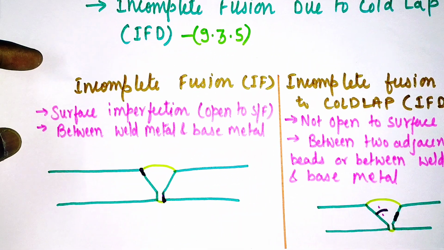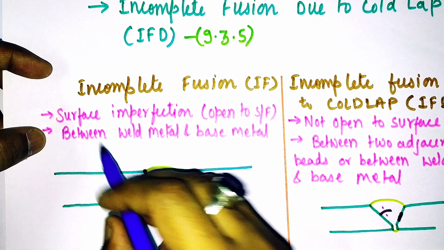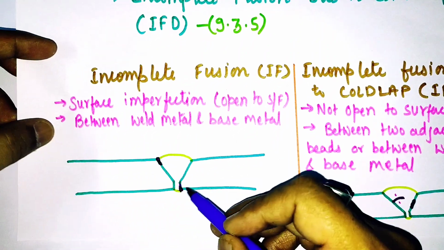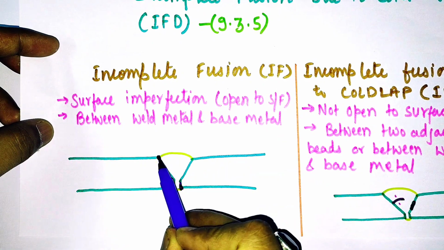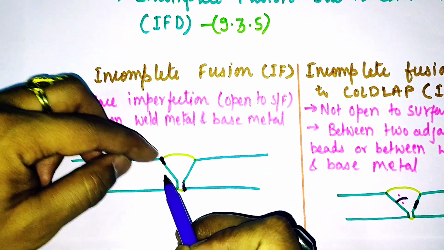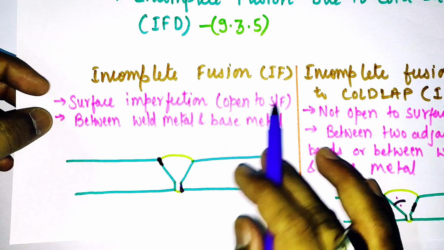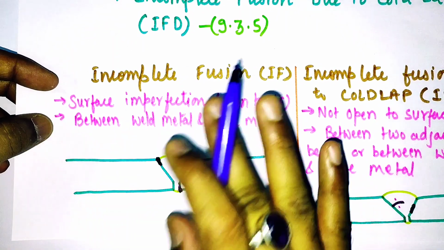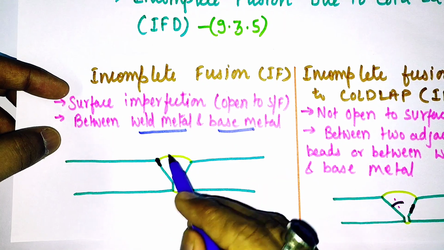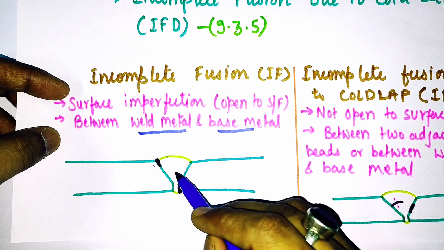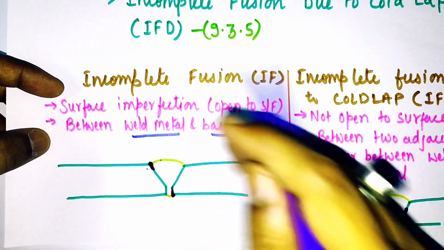So if the fusion is open to surface, suppose here I have shown with black color. Here you can see that this incomplete fusion is open to air, open to atmosphere, or open to surface. Then this is incomplete fusion only, and this shall be between weld metal and base metal only. Weld metal and base metal, not within base metals. So this is incomplete fusion.